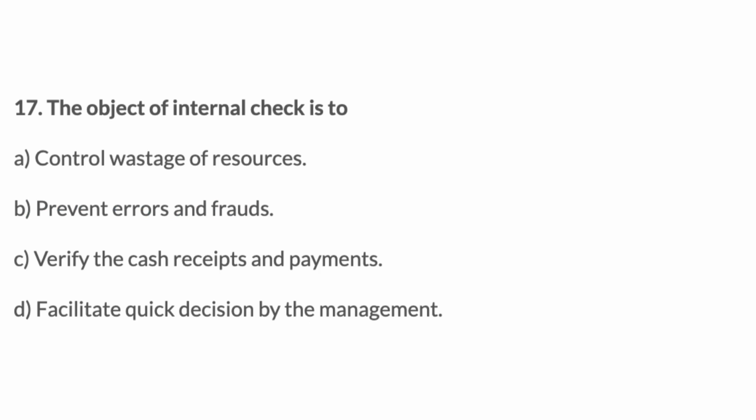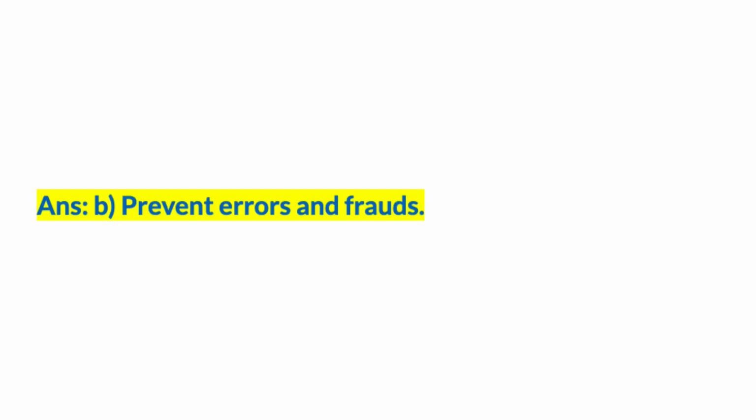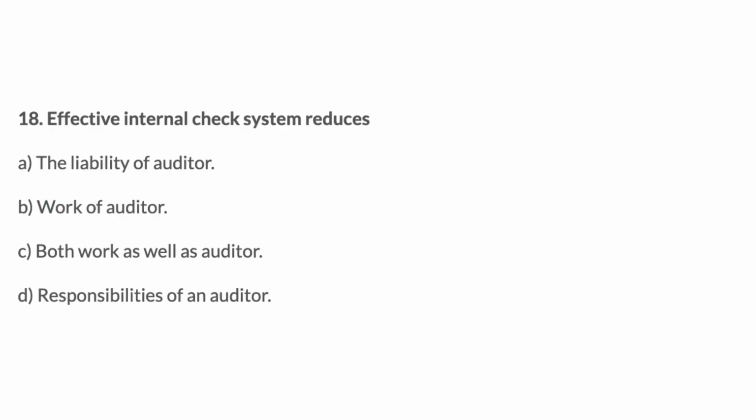17. The object of internal check is to: A. Control wastage of resources, B. Prevent errors and frauds, C. Verify the cash receipts and payments, D. Facilitate quick decision by the management. Answer: B. 18.